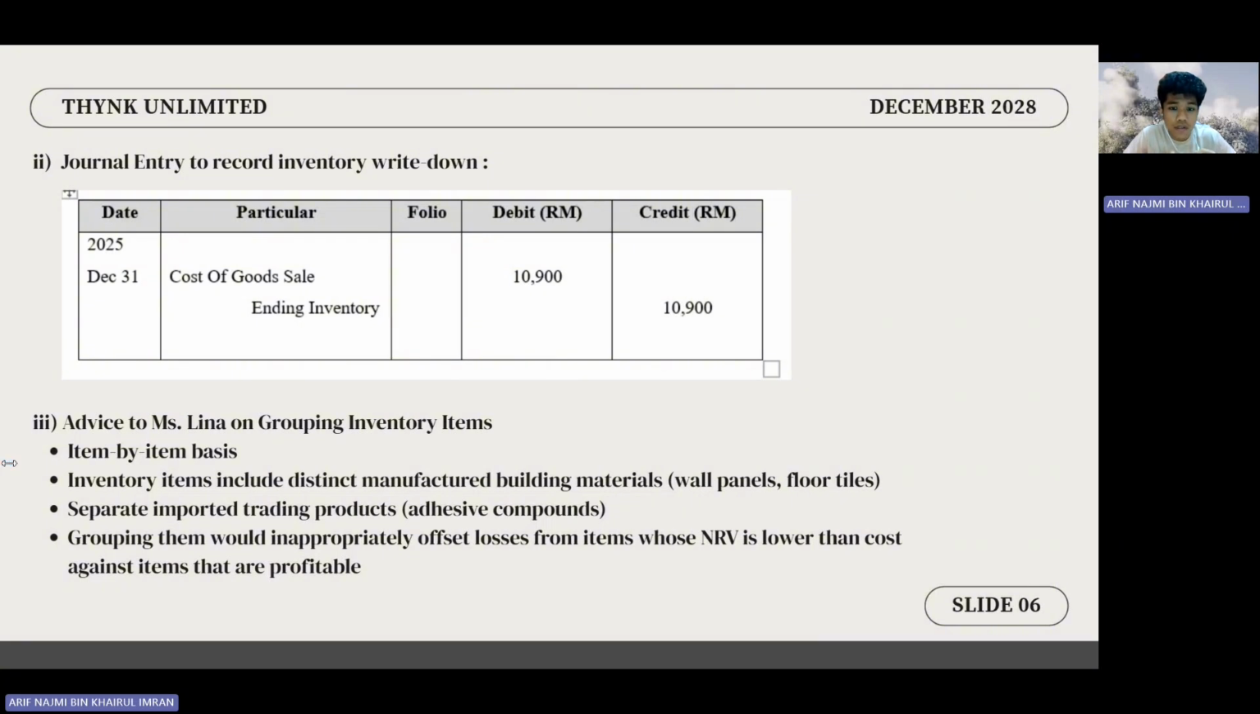Why? Because Brightbuild deals with distinct manufactured building materials like panels and tiles, alongside entirely separate imported branded products. If we group them together, the profits from stronger items would inappropriately offset and hide the losses of the declining item. Testing item by item ensures prudence and transparency. Next, Azfar will walk us through the recognition of inventories as expenses.